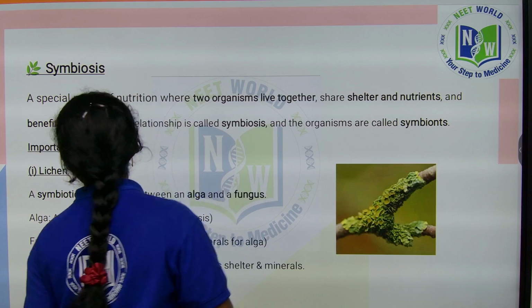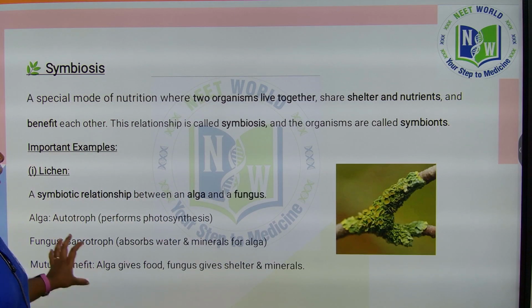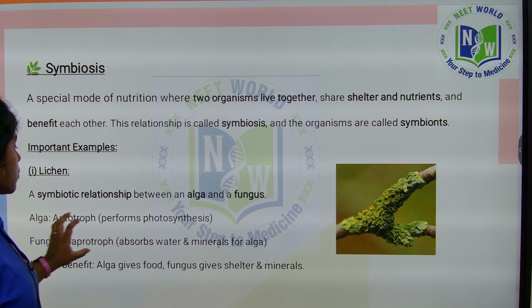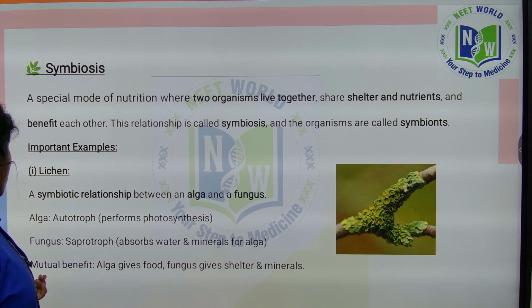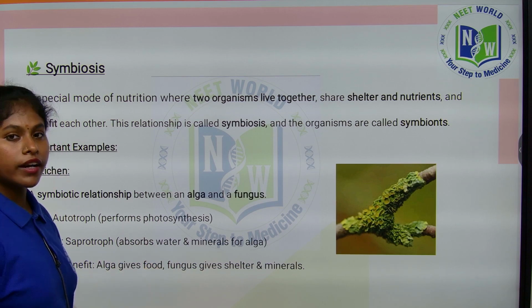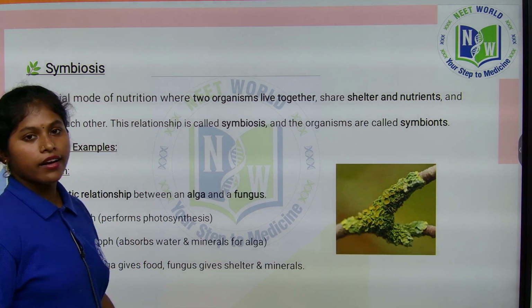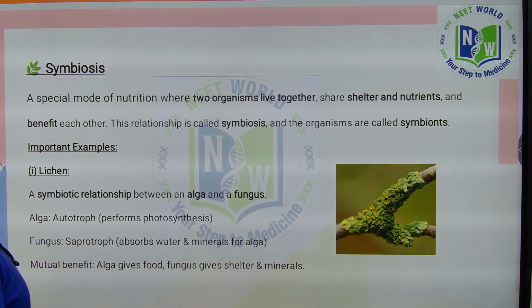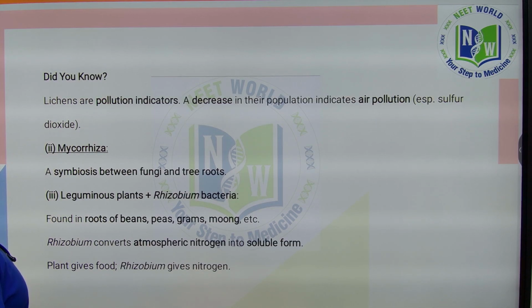So in the lichens, there is the involvement of algae and fungi. Algae performs photosynthesis and fungi absorbs water and minerals, right. So mutual benefit. Algae provides food, right. Fungi gives shelter and also minerals, right. And coming to the symbiotic association, another good example is mycorrhiza.